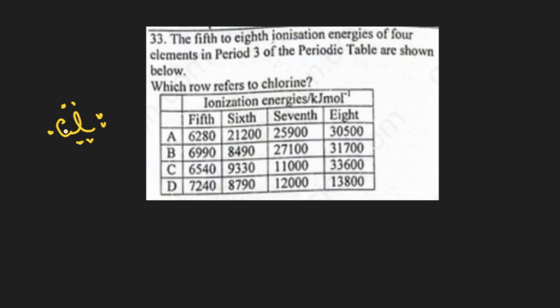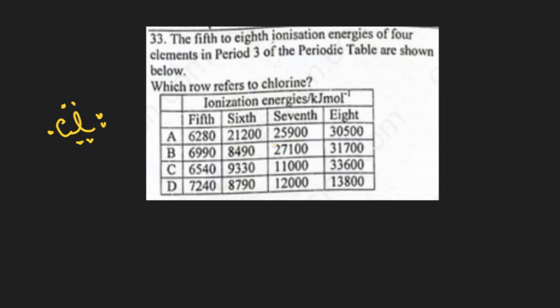We are moving from the 5th to the 8th. After the 7th electron has been removed, it will require an excess amount of energy to remove the 8th electron because we've entered into a new shell. So we have to look at the row where there is a prominent increase from the 7th to the 8th.